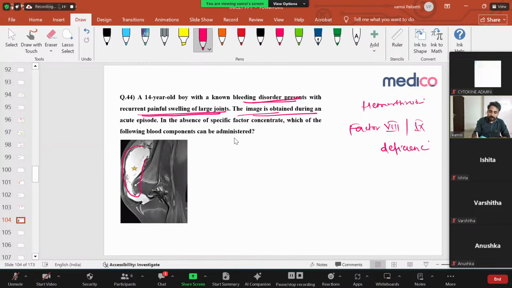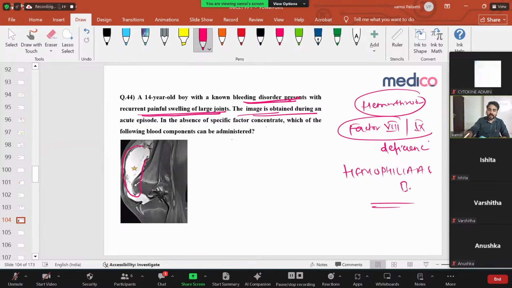In the absence of specific factor concentrate, which of the following blood components can be administered? Very, very important. This is a typical INICET question. Let us see. A 14-year-old boy has come with a known bleeding disorder. He presents with recurrent painful swelling, that means hemarthrosis. It's mainly seen in factor VIII deficiency or factor IX deficiency, that is hemophilia A and B.